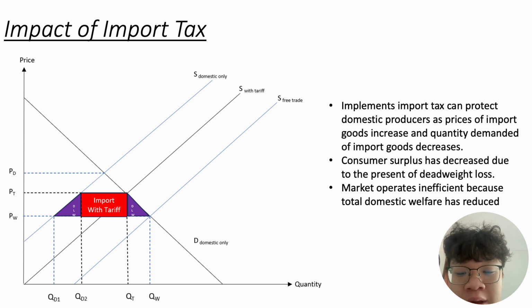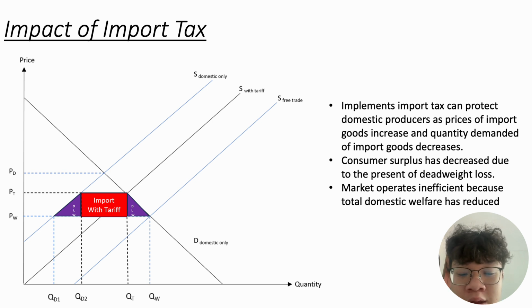The price of imported goods will increase from PW to PT, and the domestic quantity demanded for imported goods will decrease from QW to QT, as well as domestic supply will increase from QD1 to QT2. Now I want to discuss the consumer surplus, and we will observe that the consumer surplus is smaller than before.